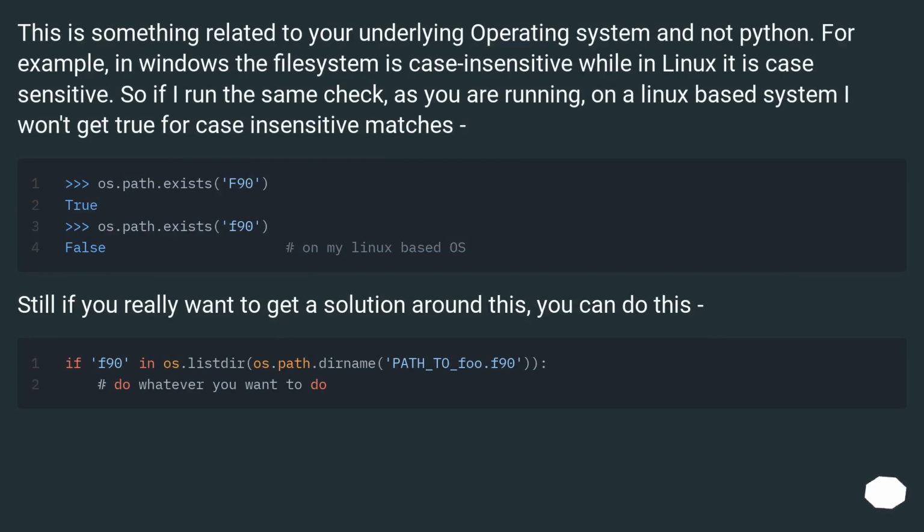This is something related to your underlying operating system and not Python. For example, in Windows the file system is case-insensitive while in Linux it is case-sensitive. So if I run the same check as you are running on a Linux-based system, I won't get true for case-insensitive matches. Still, if you really want a solution around this, you can do this.